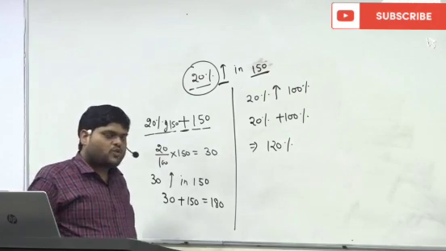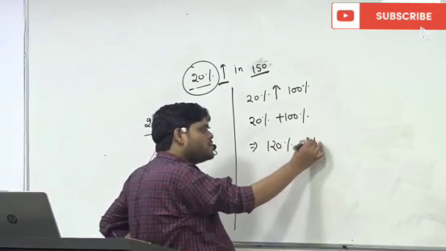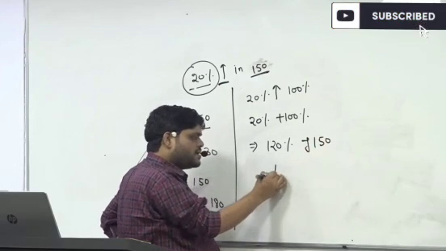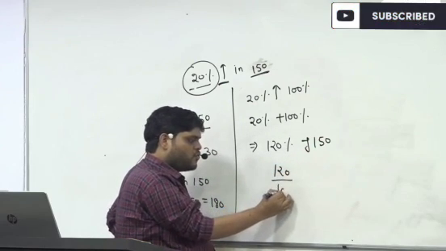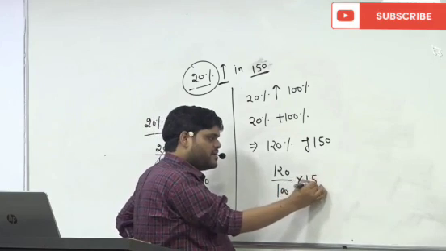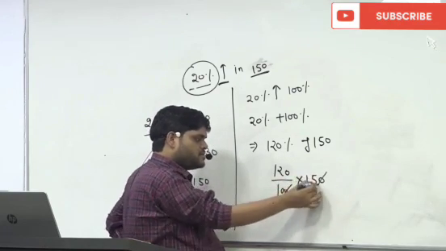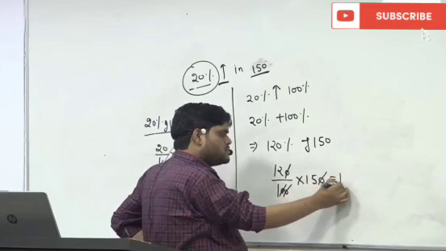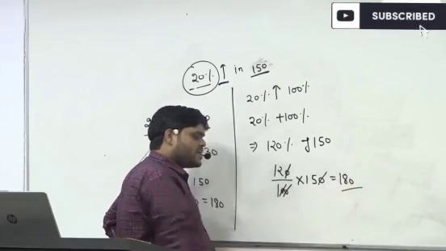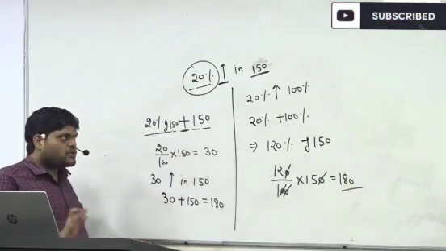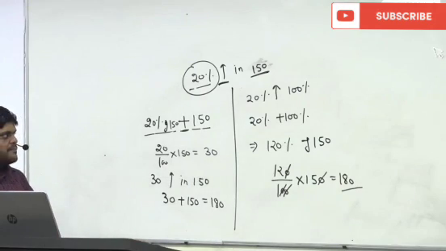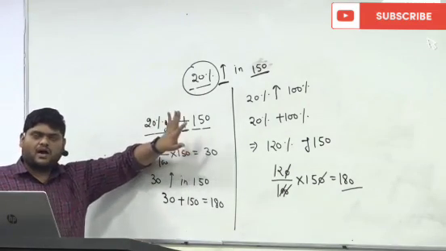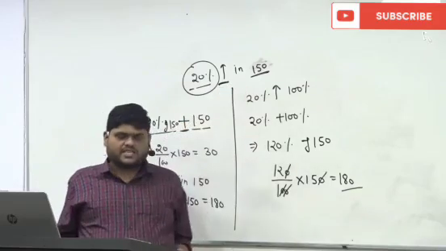Now we need 120% of 150. How do we find it? 120 upon 100 into 150, and this again comes as 180. Both are the same, but there are two different approaches. Either we change both into number or we change both into percentage.